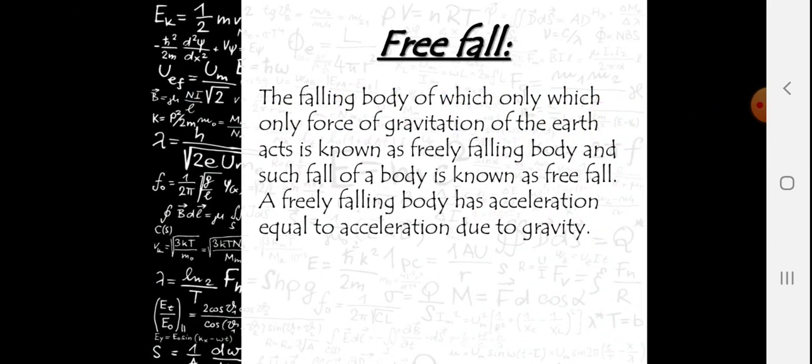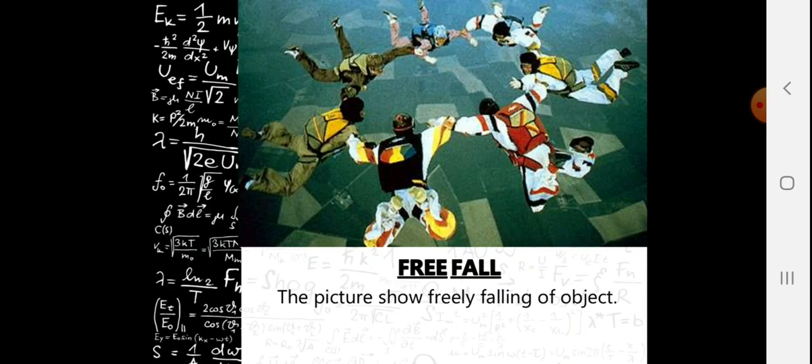Free fall. The falling of a body on which only the force of gravitation of the earth acts is called free fall. You might have heard of skydiving. Yes, that is nothing but free fall. So the falling body on which only the force of gravitation of the earth acts is known as a freely falling body, and such a fall is known as free fall. A freely falling body has acceleration equal to the acceleration due to gravity. You can see the image of free fall.